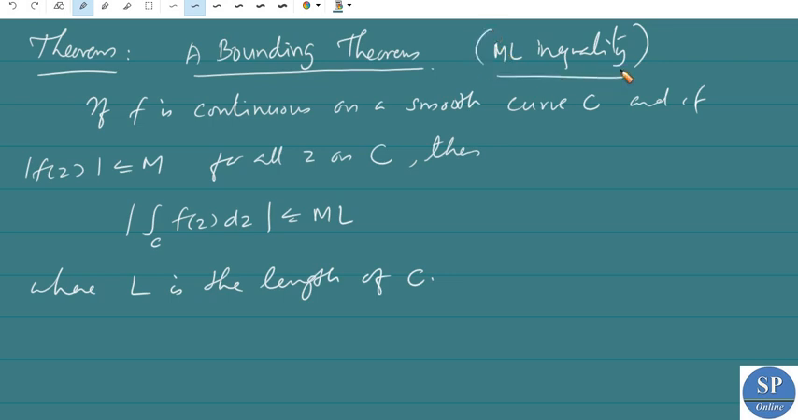That is, the theorem states that if f is continuous on a smooth curve C and if f is bounded by M, that is modulus of f of z is less than or equal to M for all z on C, then the integral of f of z dz is bounded by M into L, where L is the length of C. That is, modulus of the integral of f of z dz is less than or equal to M into L, where M is the bound of f of z and L is the length of C. So this theorem is called the ML inequality.